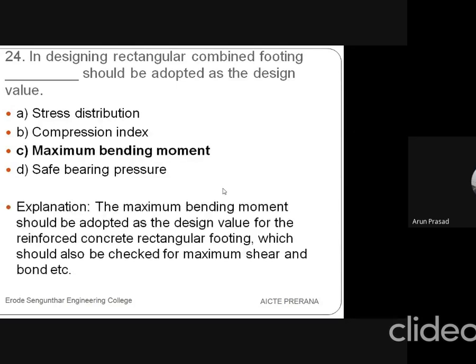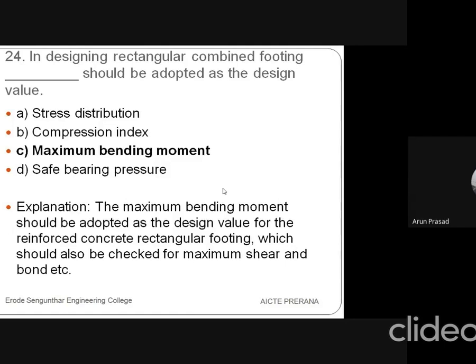So the answer is maximum bending moment. The maximum bending moment should be adopted as the design value for the reinforced concrete rectangular footing, which should also be checked for the maximum shear and bond. So while designing the rectangular combined footing, we have to adopt a maximum bending moment value.